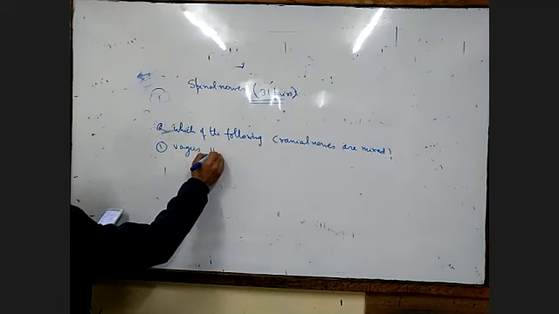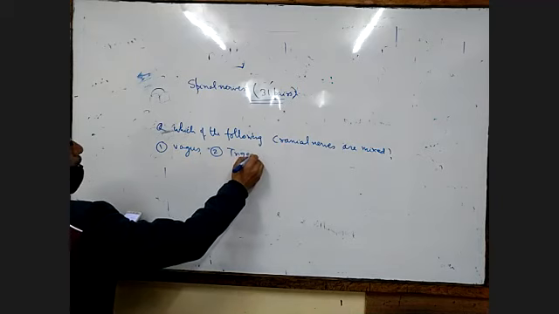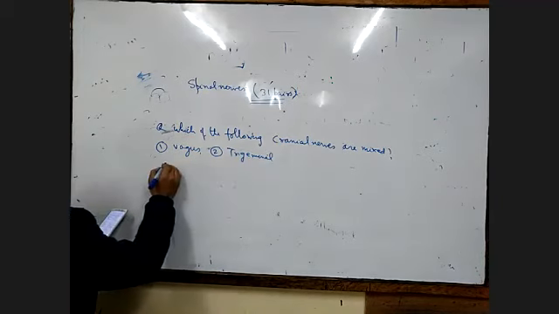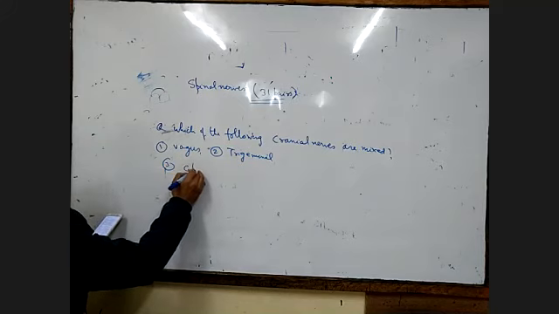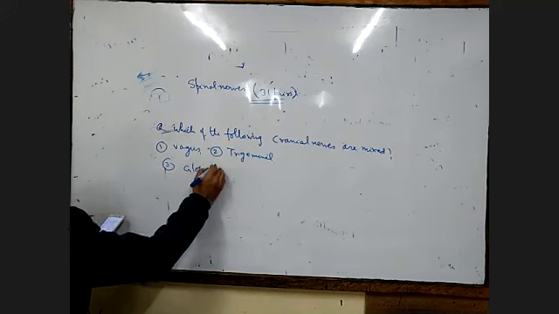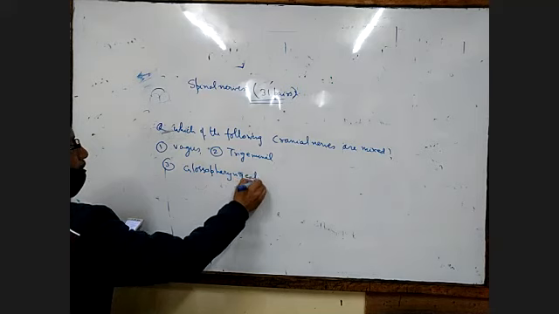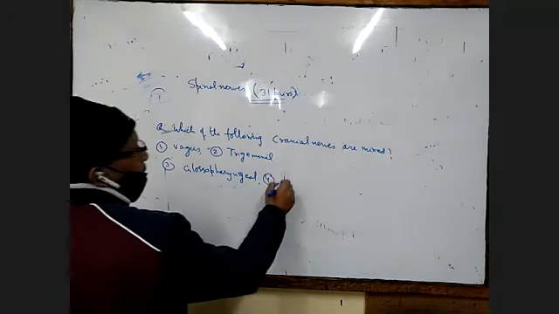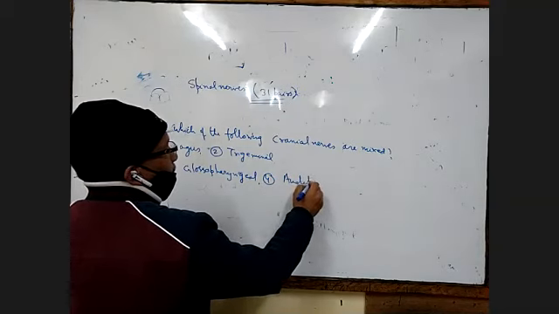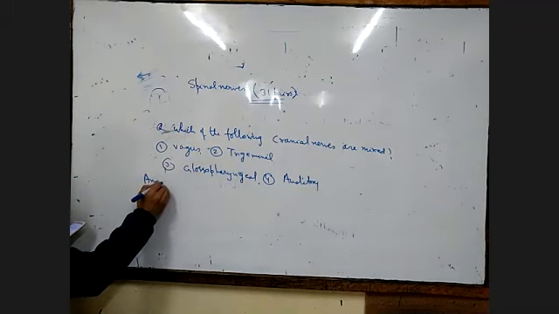Number two, trigeminal. Number three, glossopharyngeal. Number four, auditory. Okay, so now your answer code starts here. Now you just write down the answer code.